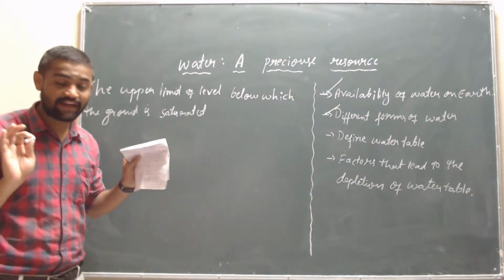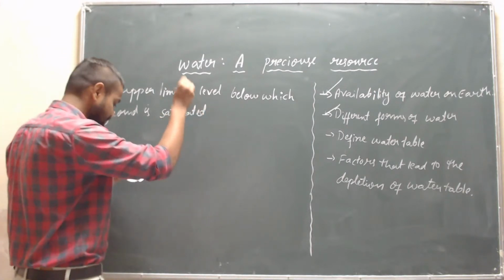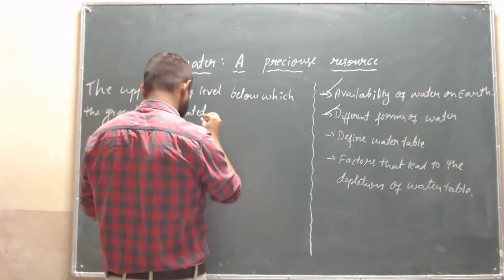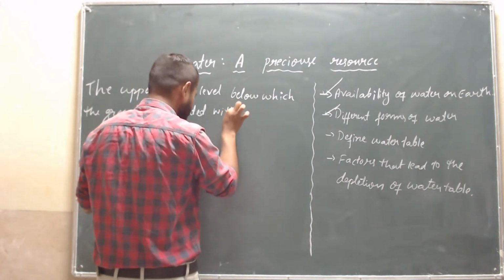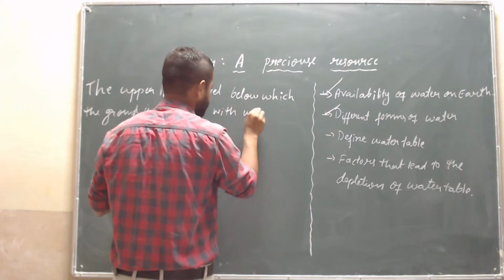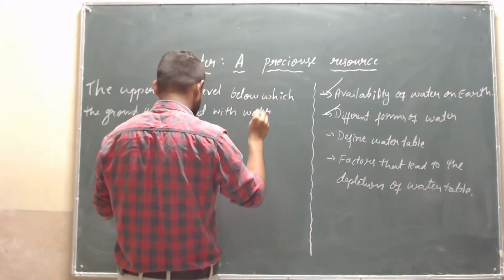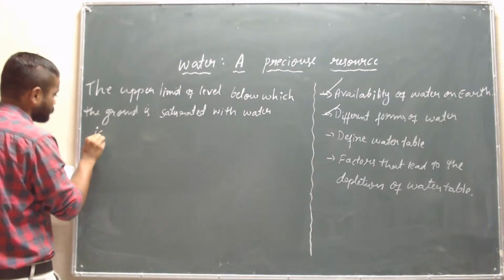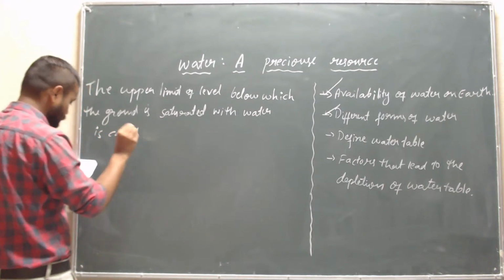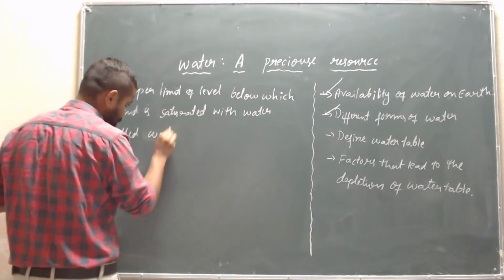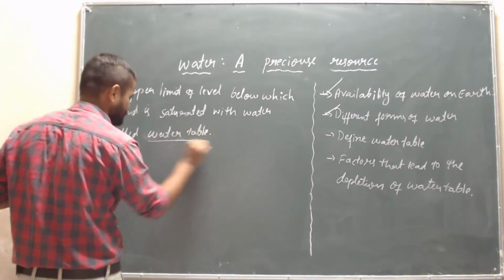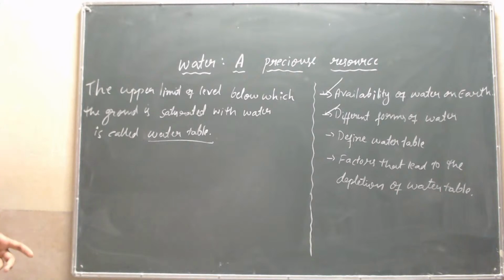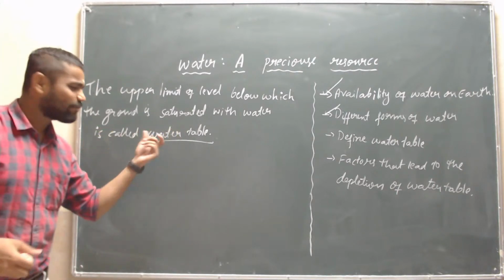Saturated means fulfilled. Okay, saturated with water is called the water table.